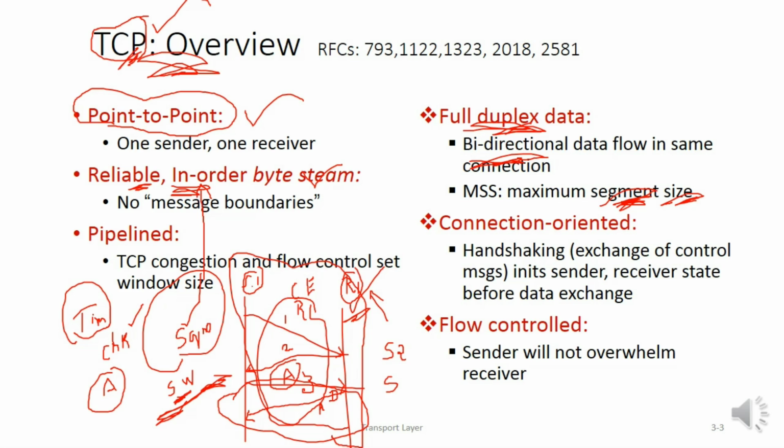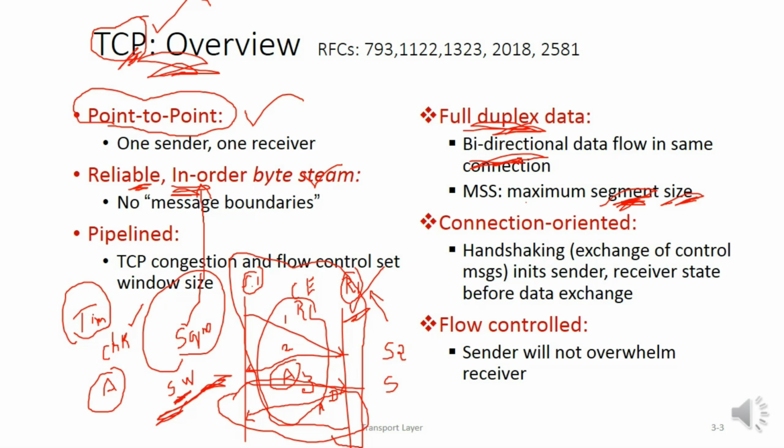I cannot send a segment whose size is very large, more than the maximum allowed size. So there is a limitation for the segment size. The size of the segment should be within this limitation.